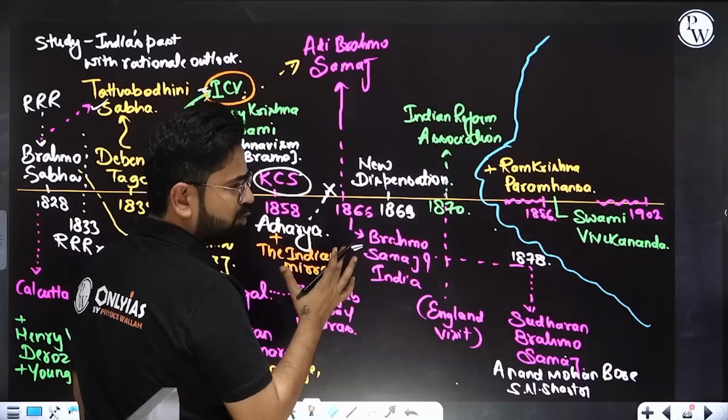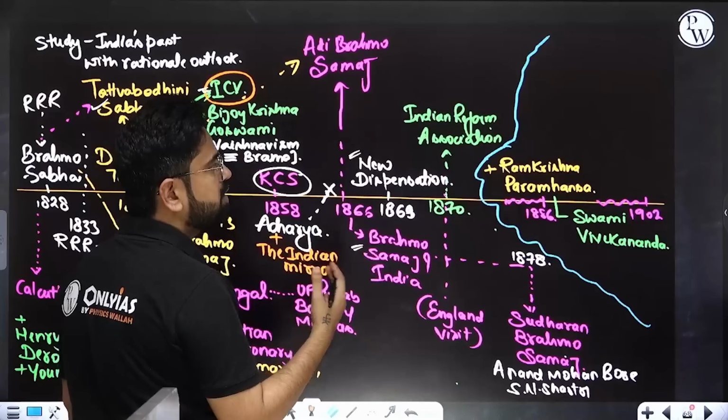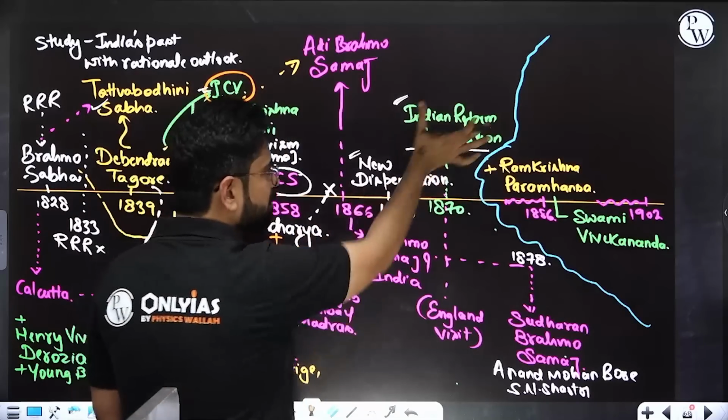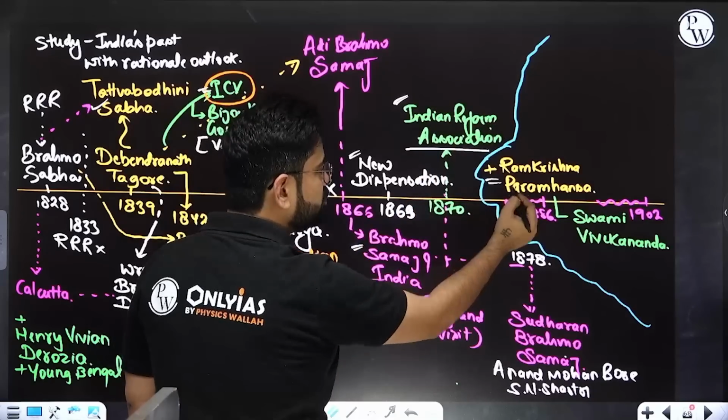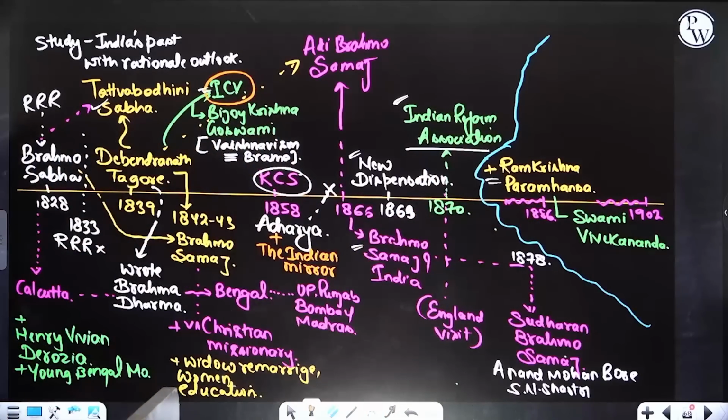The Brahmo Samaj of India was much more liberal, not only related to Hinduism. Then he started the New Dispensation or Naya Bidhan. He also started the Indian Reform Association. Gradually he moved away from religion, and he was very much inspired by Ramakrishna. Okay, so these are some things by him.